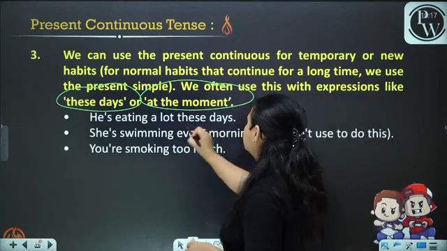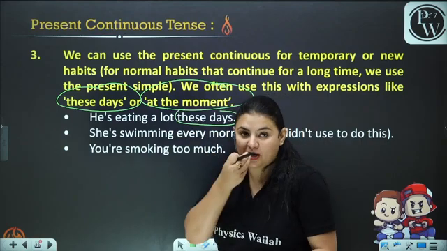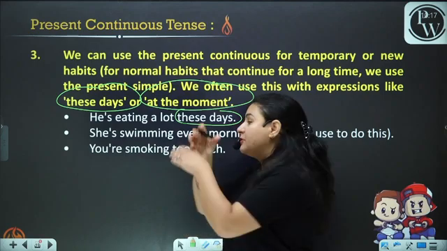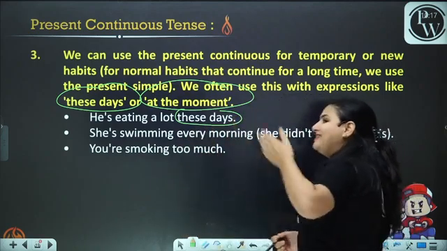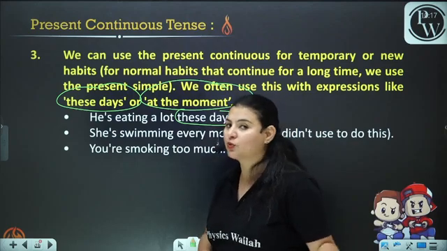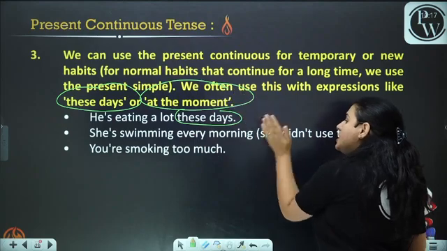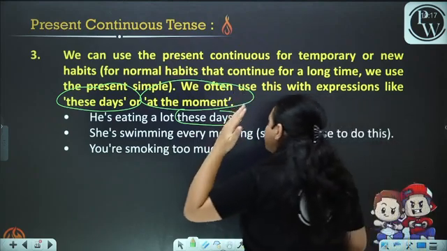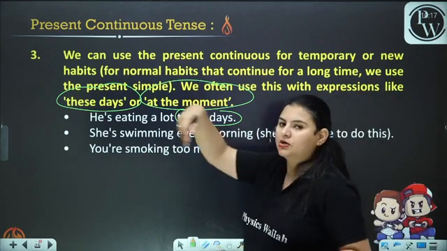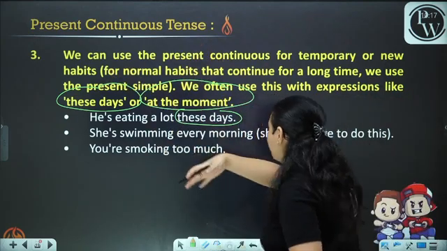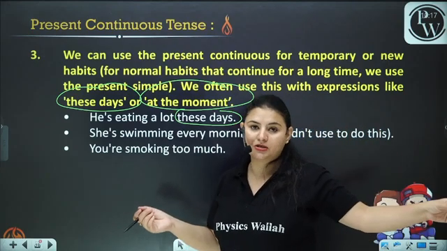He is eating a lot these days. He may not be eating right now. Okay, but we have still used the present continuous form because he is doing it these days. This is a temporary situation. This is a temporary habit that he has formed recently. She's swimming every morning. She didn't used to do this before. She's swimming every morning now. She didn't used to do it earlier.